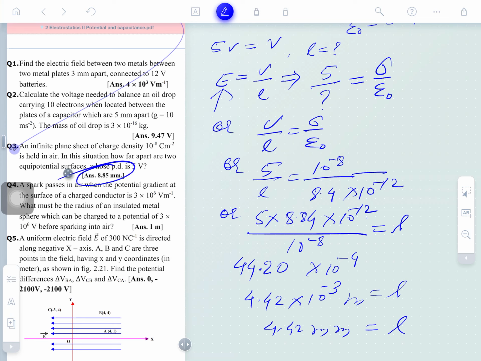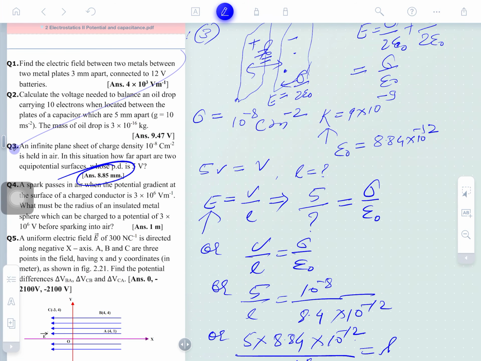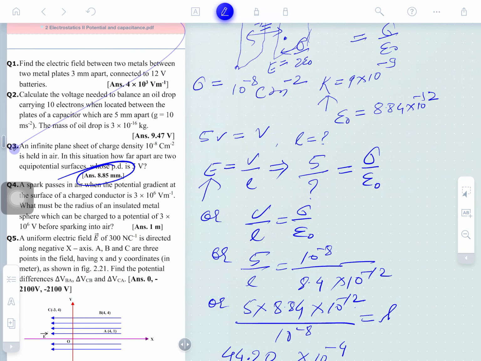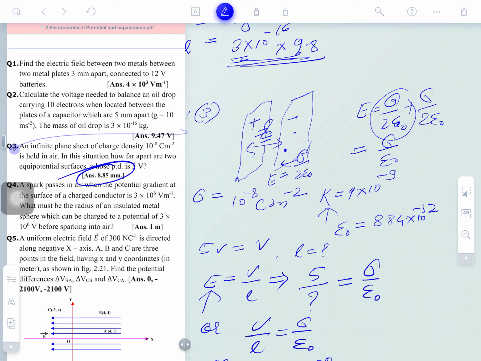The answer given is double that if you multiply it. Why is this? Because in the solution I forgot that this is an infinite plane sheet, and I calculated for two plane sheets. If I take a single sheet, obviously the formula will not be this; the formula will be only this one.